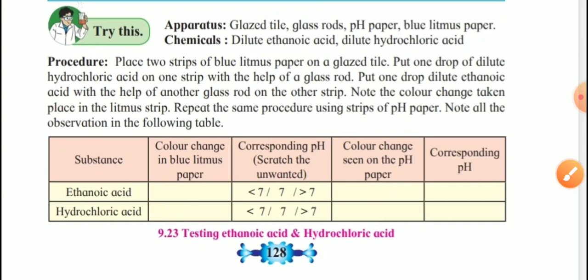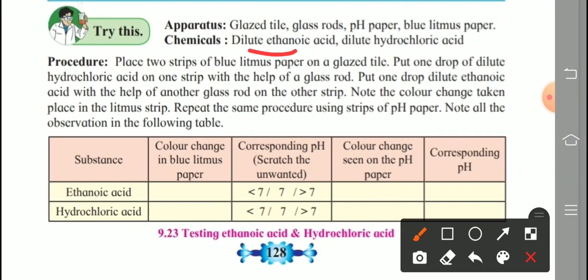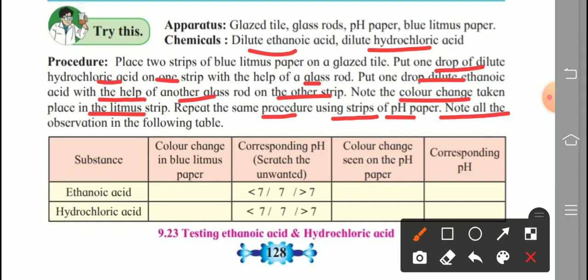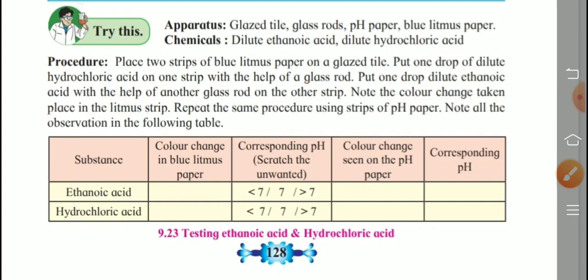Apparatus is given, some chemicals are given: dilute ethanoic acid, dilute hydrochloric acid, and the procedure. Place 2 strips of blue litmus paper on a glazed tile. Put 1 drop of dilute hydrochloric acid on one strip with the help of a glass rod. Put 1 drop of dilute ethanoic acid with another glass rod on the other strip. Note the color change in the litmus strip. Repeat the same procedure using a strip of pH paper and note all the observations. I will show the answer of this table on one separate paper.